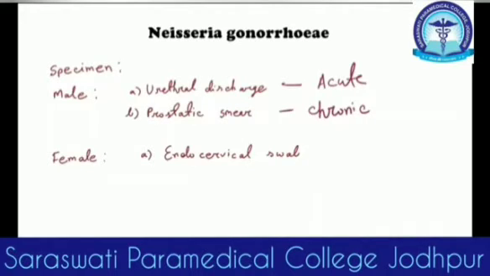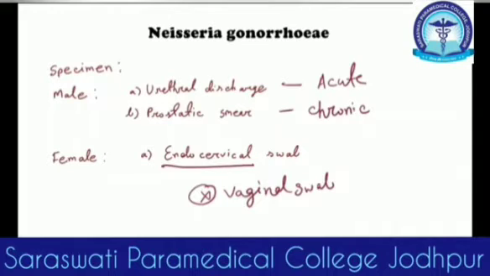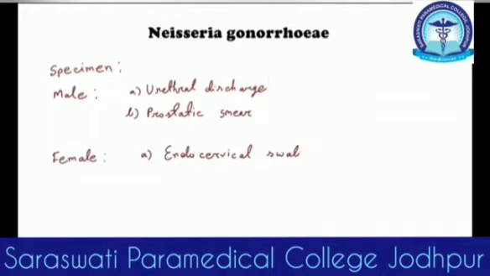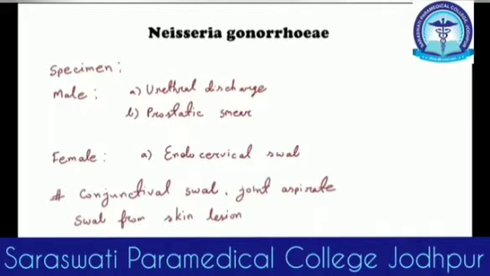In case of female, it's an endocervical swab. Never take a vaginal swab, it will cause false results. These are the specimens we commonly collect if you suspect gonorrhea. And if we remember the disease, we will take a conjunctival swab to identify neonatal conjunctivitis. You can take joint aspirate, or a swab from a skin lesion, if you suspect it's a gonorrhea infection.